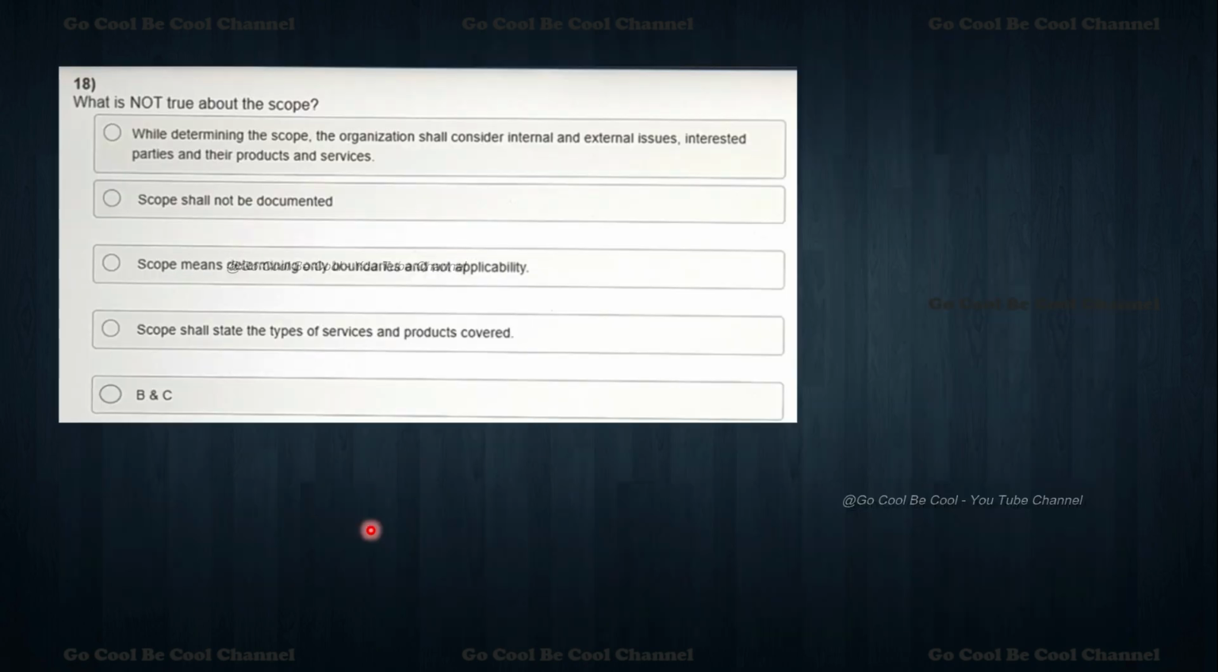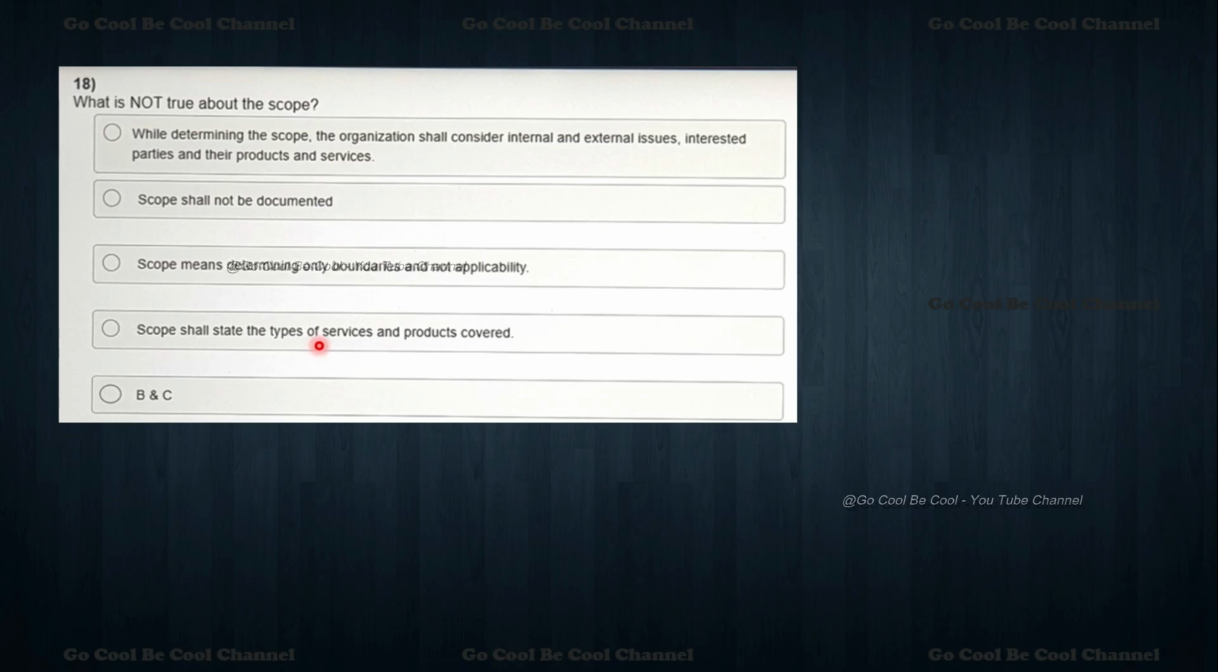Now moving towards the 18th question. What is not true about the scope? They are asking us, so it can be confusing. The options: while determining the scope, the organization shall consider internal and external issues, interested parties, and their products and services. Scope shall not be documented. Scope means determining only boundaries and not applicability. Scope shall state the types of services and products covered.